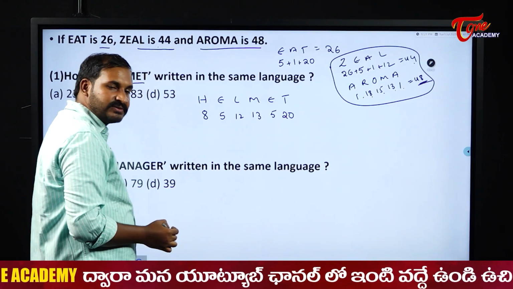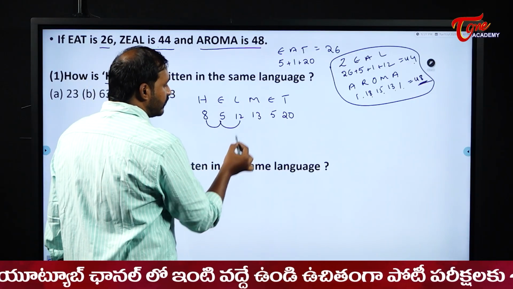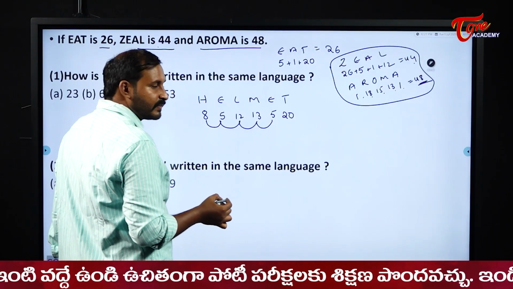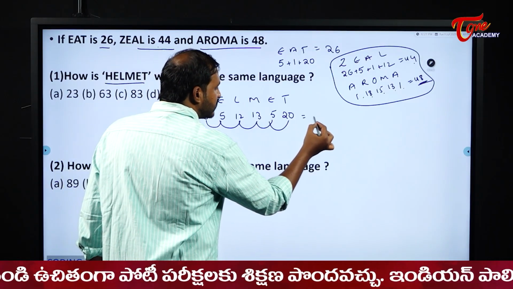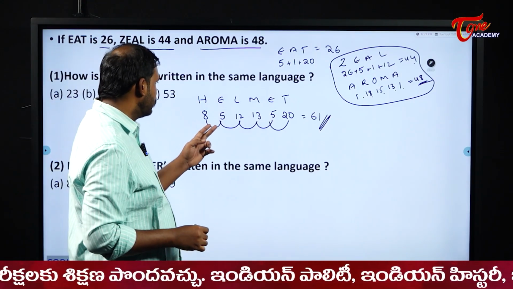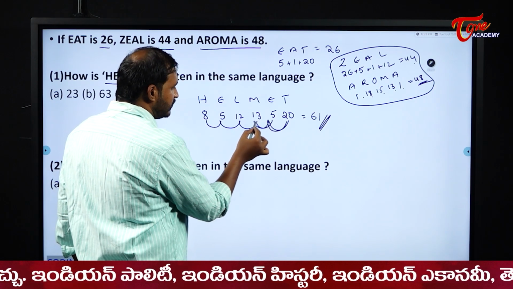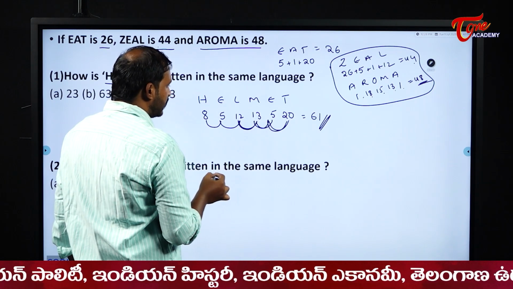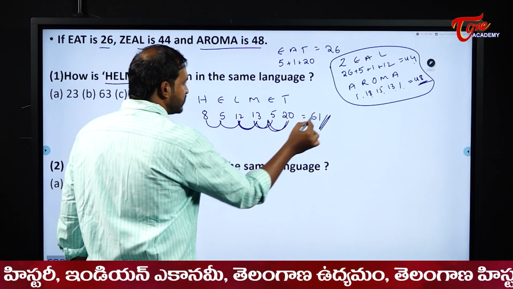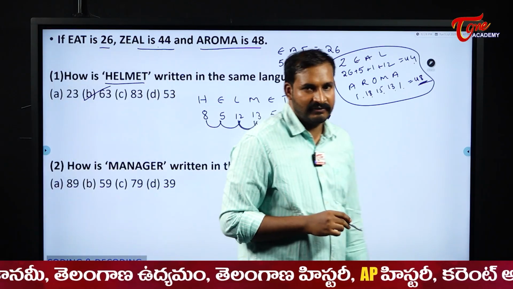Simply add all these place values, students. 8 plus 5, 13. 13 plus 12, 25. 25 plus 13, 38. 38 plus 5, 41. 41 plus 20 becomes 61. Let's just verify once again. 25, 38, 38 plus 12, 50, 63. So here our answer is 63.